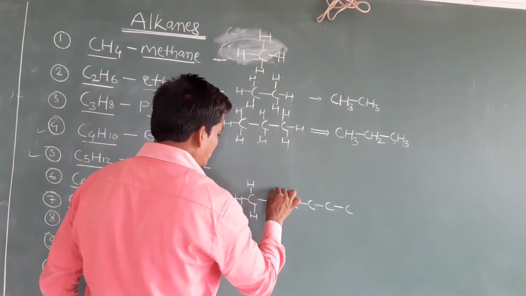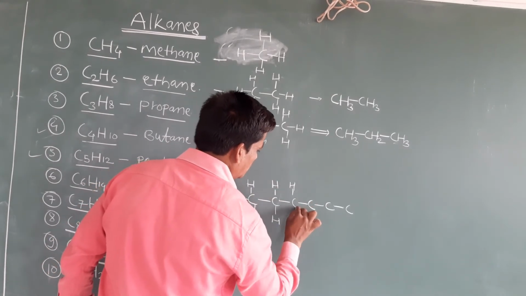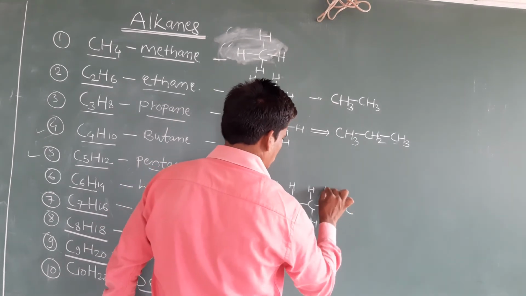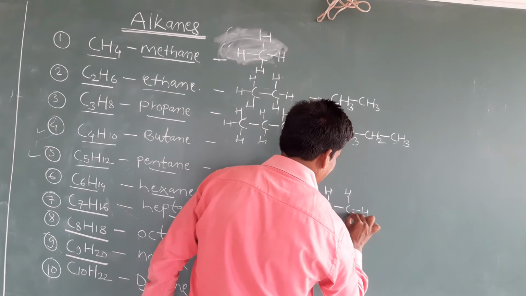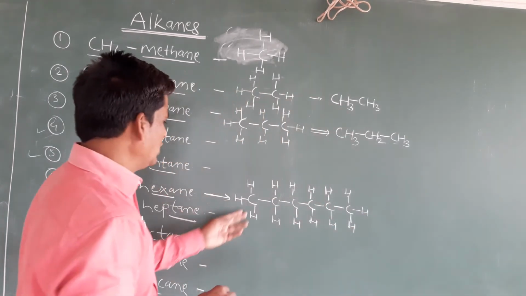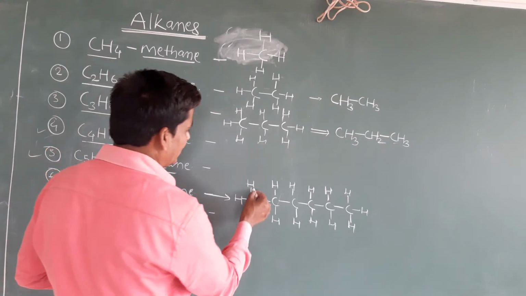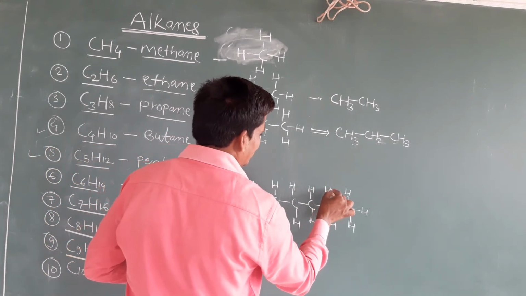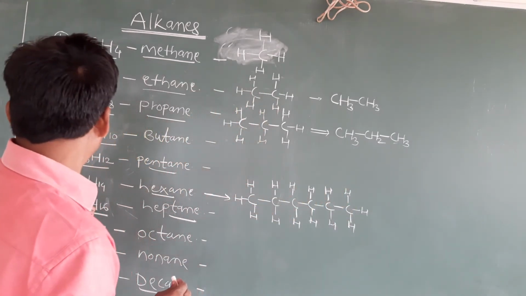Okay, so now here also CH2, now here also CH2, here also CH2, here also CH2, and the last one CH3. Now we can count. Already 6 carbon is there, just count the hydrogens. H14 should be there. This 3 plus 2 is 5, 6, 7, 8, 9, 10, 11, 11 plus 3 is 14. Okay, see, C6H14.